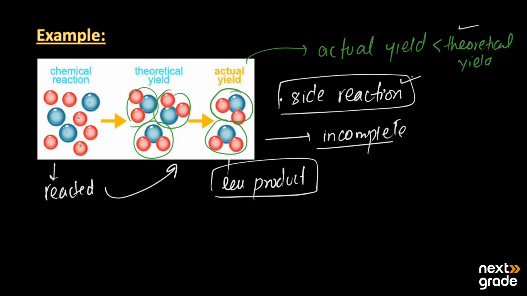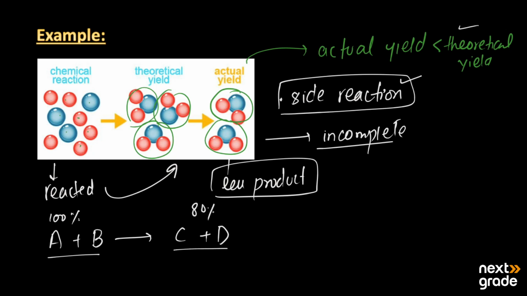So, what is meant by the side reaction? Side reaction means here we have the reactants A plus B, which have to produce C plus D. For example, the first one is 100% and the actual yield is 80%. Now, where is the remaining 20% of the reactants?